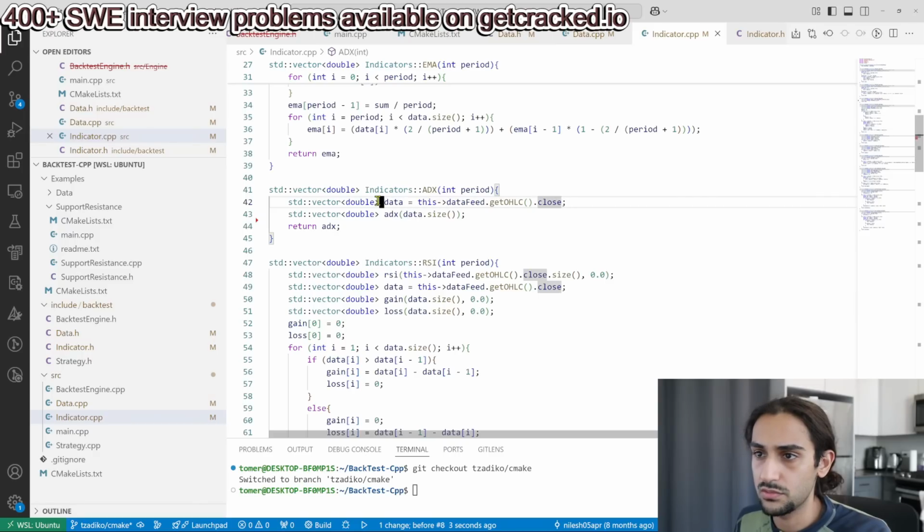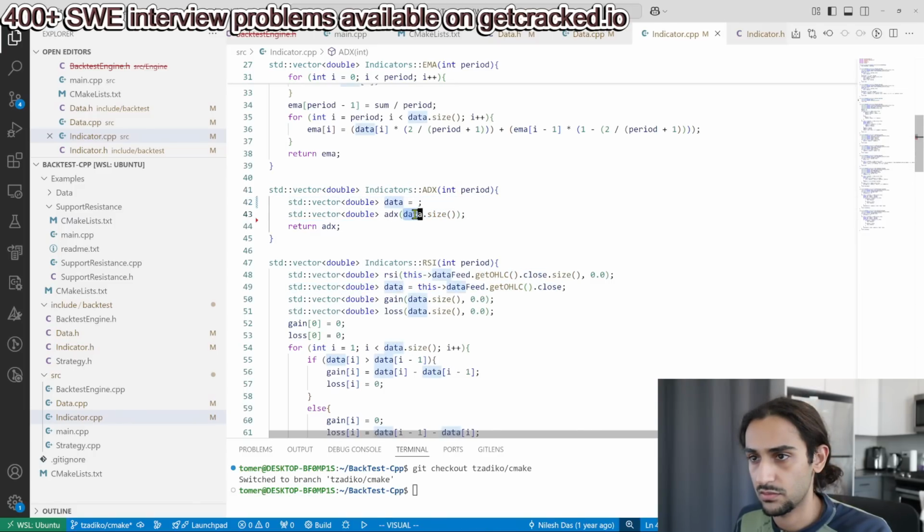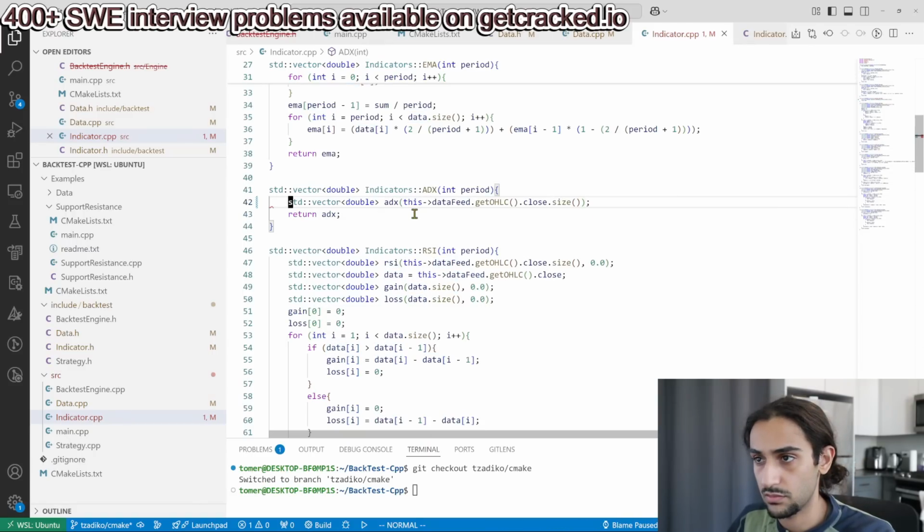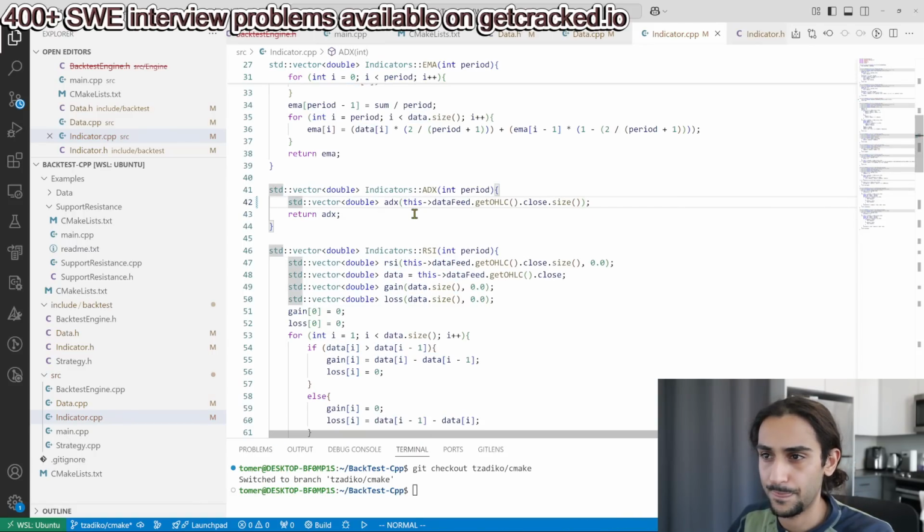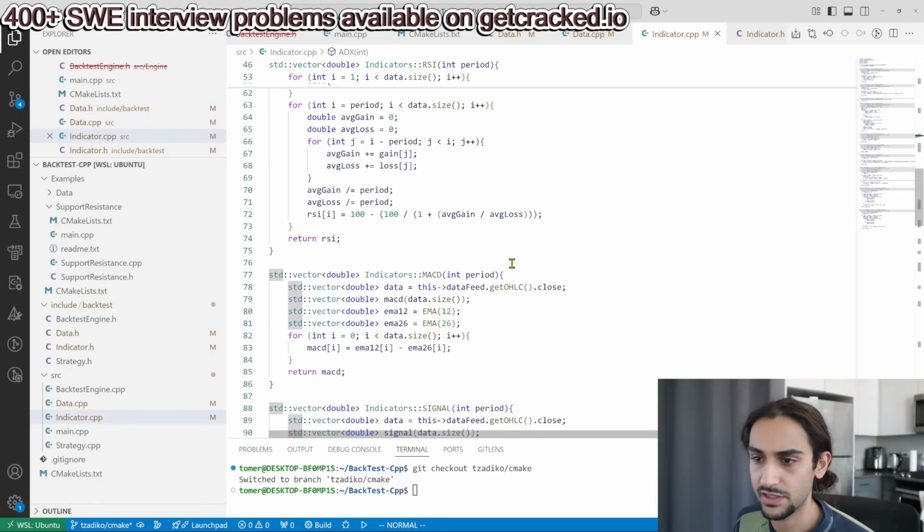Why are you creating a copy of the vector to get its size? You could have just done that. And you don't need the this pointer. The this pointer is pissing me off. Okay, let's continue to take a look here.